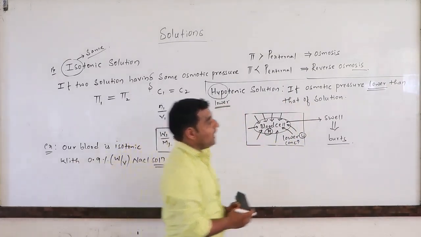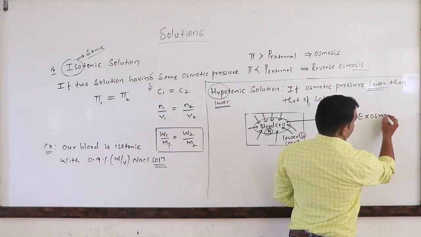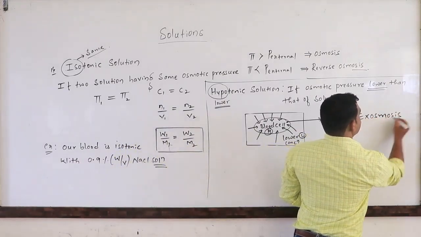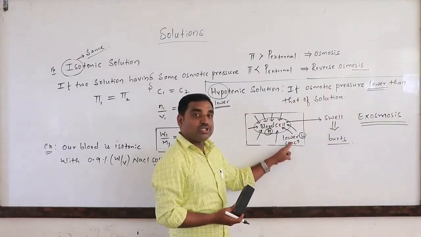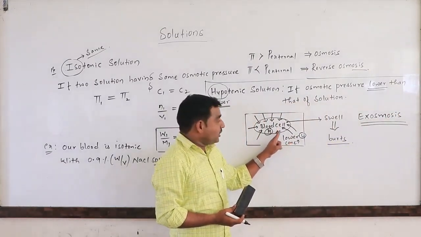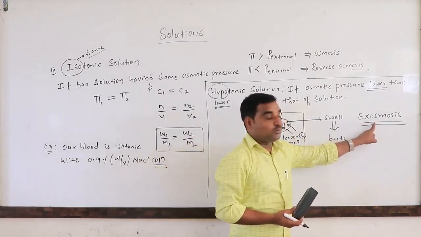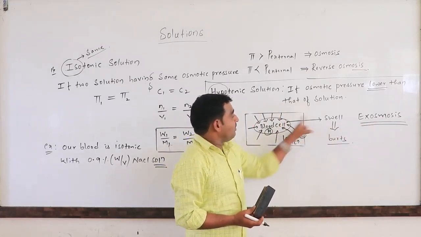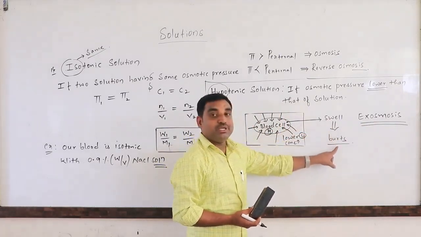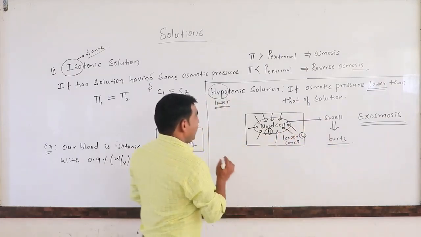This is also called exosmosis. Exosmosis in the sense what? The solvent particle will move from lower concentration to the higher concentration through the semi-permeable membrane. That is also called exosmosis. In such cases, if it is lower, the blood cell will swell and it will burst. This is a very important point regarding the hypotonic solution.